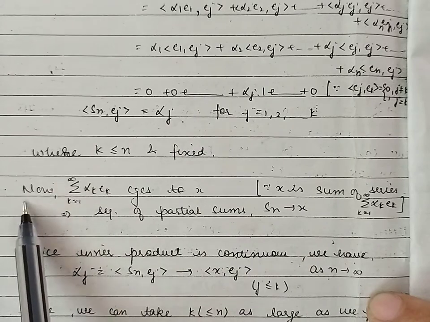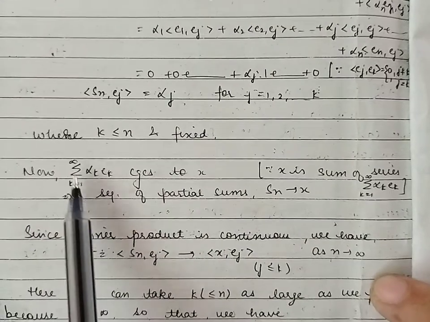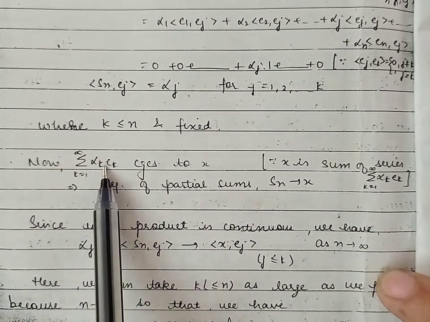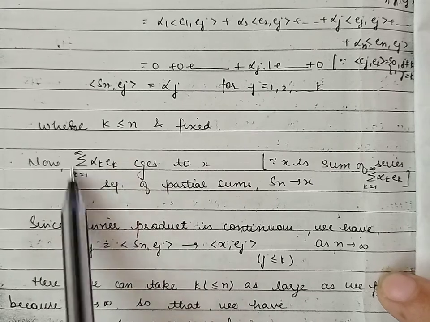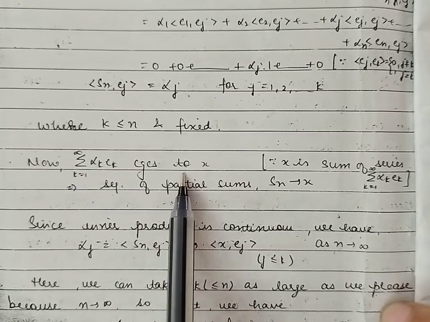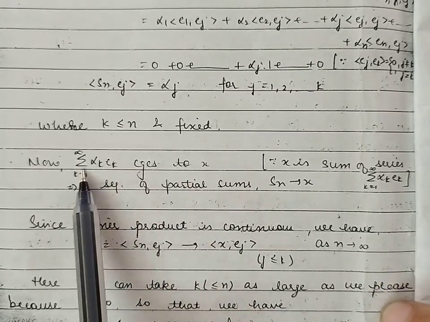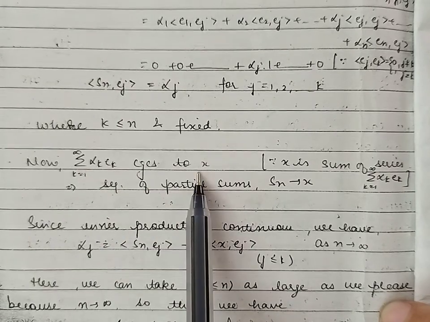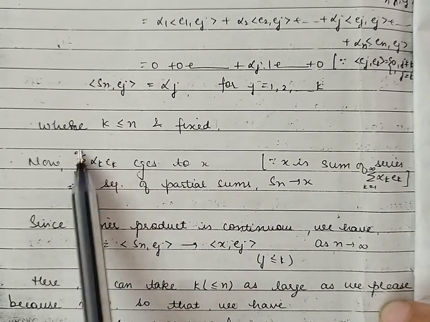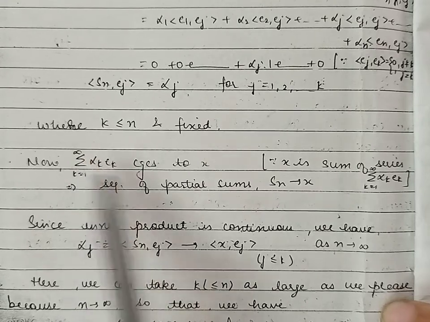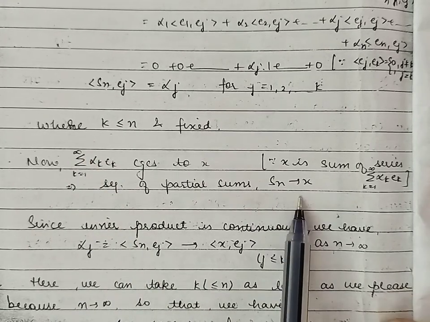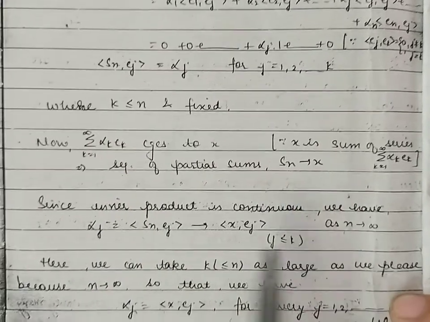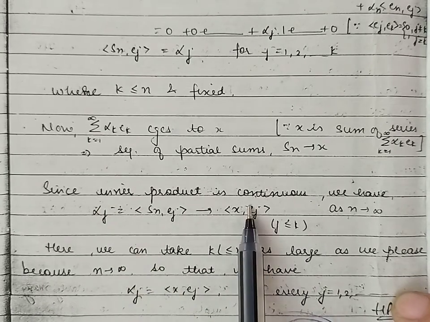Now in the first part we have proved that the series summation alpha k ek is convergent, and the sum of this series is x, and therefore its sequence of partial sums will also converge to x. Its sequence of partial sums is Sn, so Sn converges to x. Now as we already discussed, inner product is a continuous function.